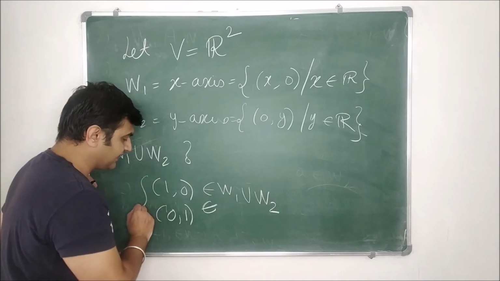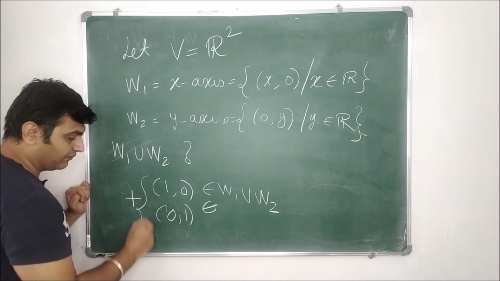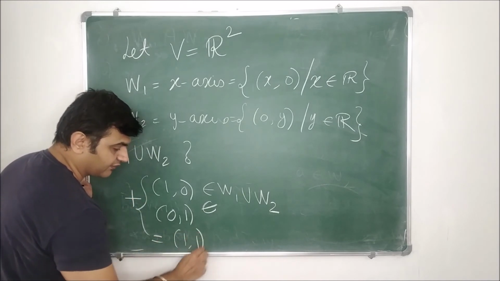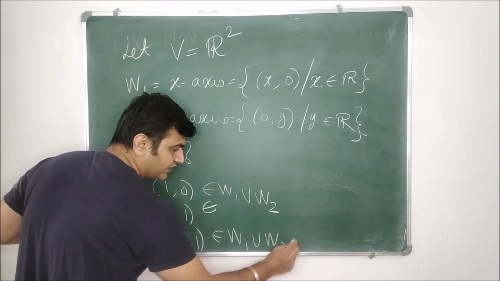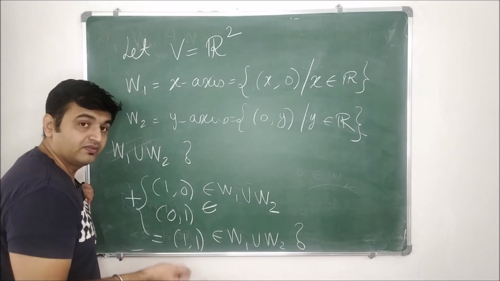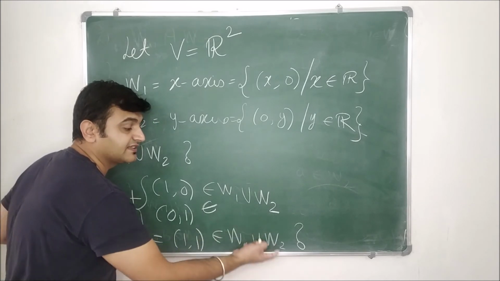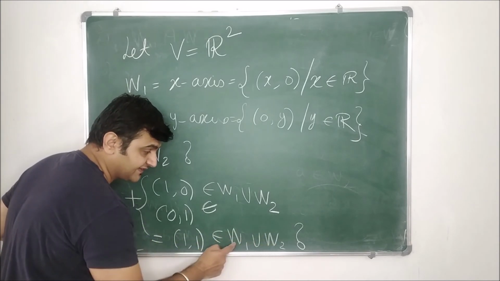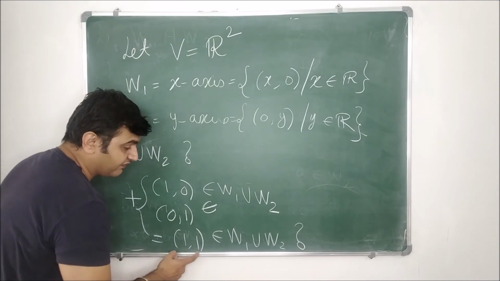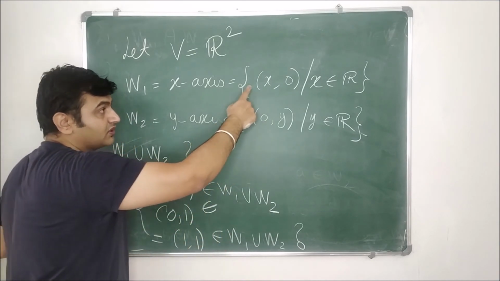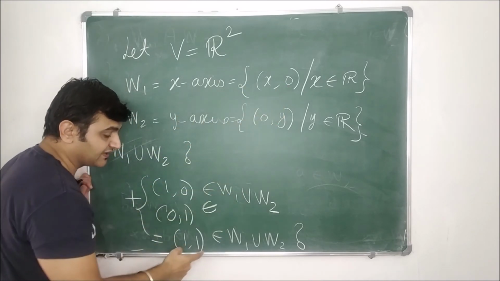So these two elements are in the union. But what about their addition? When I add them, what do I get? (1, 1). Does (1, 1) belong to W1 union W2? When do we say it is in the union? When (1, 1) is either in W1 or in W2. But as you can see, (1, 1) is not in W1, because for an element to be in W1, the second component has to be 0.